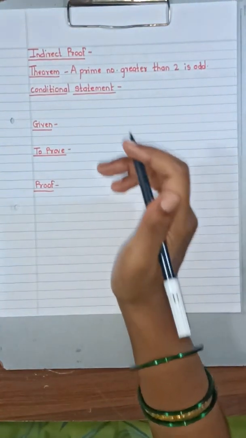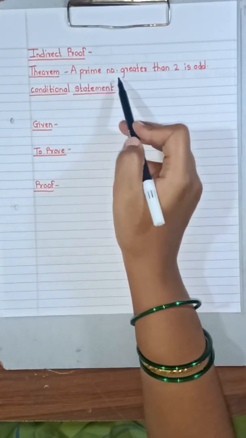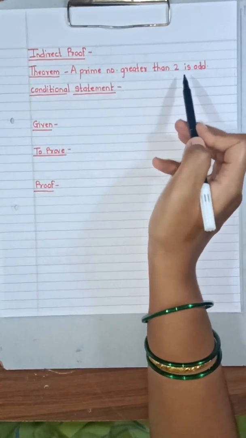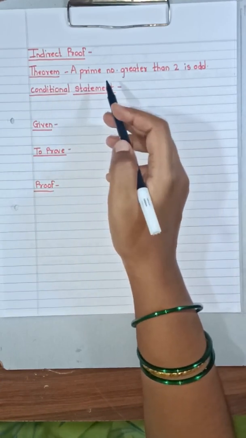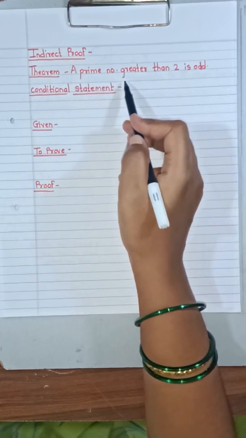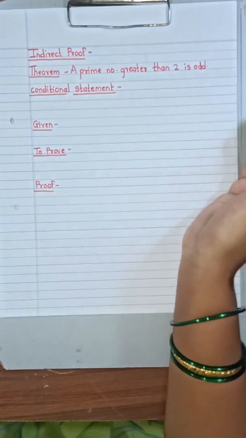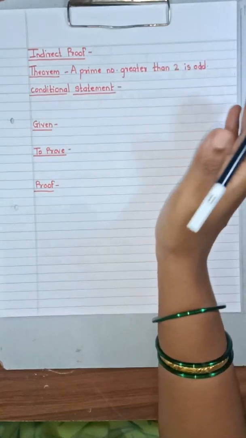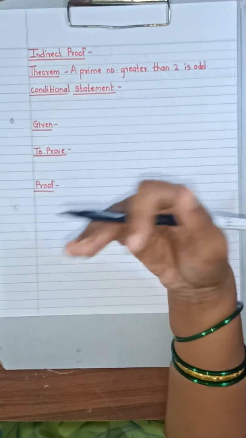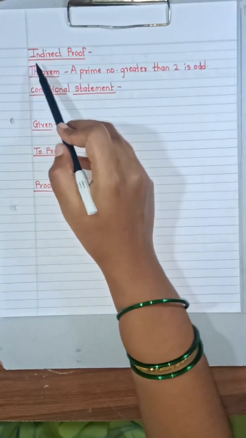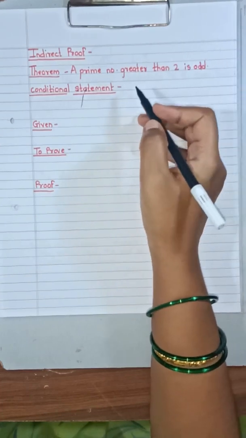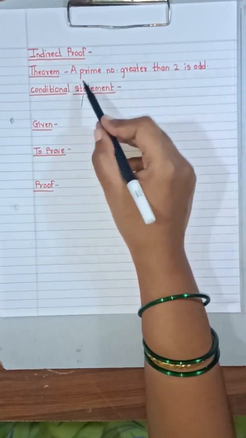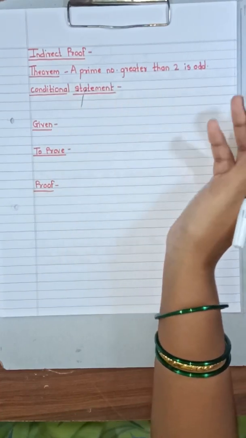Now let us see. Theorem: a prime number greater than 2 is odd. What is the statement given to you all, or what is the theorem? That is, a prime number greater than 2 is odd. Now in indirect proof, what do you do? You assume something. Always remember, in indirect proof we assume something. Now the statement they have given: a prime number greater than 2 is odd.